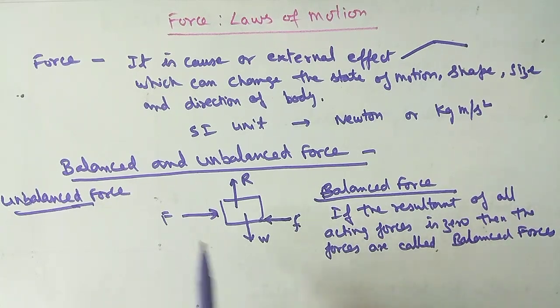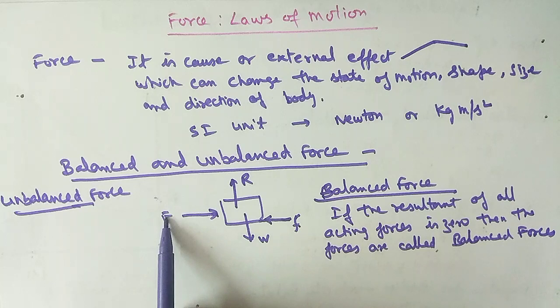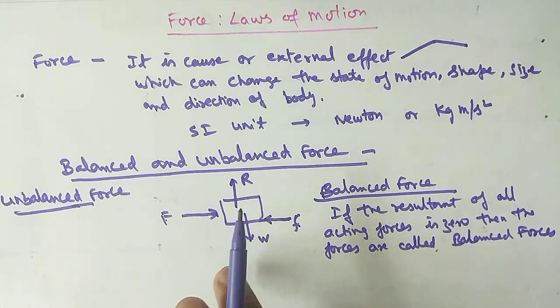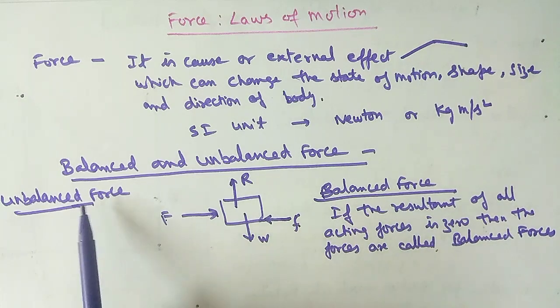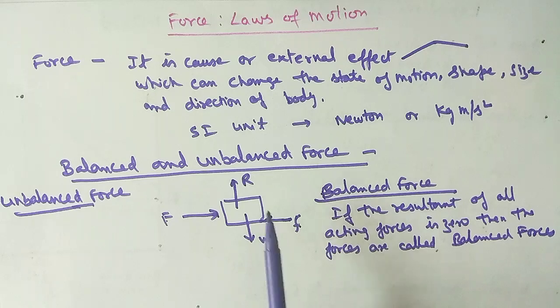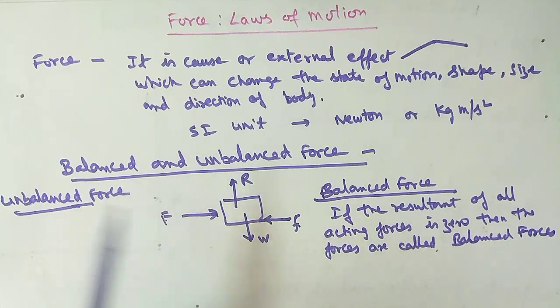Up to a certain limit, the body will not move, but when you apply more force, suppose this value becomes more than the frictional force, in that case the body will move in the direction of force. So unbalanced forces cause the motion of the body.